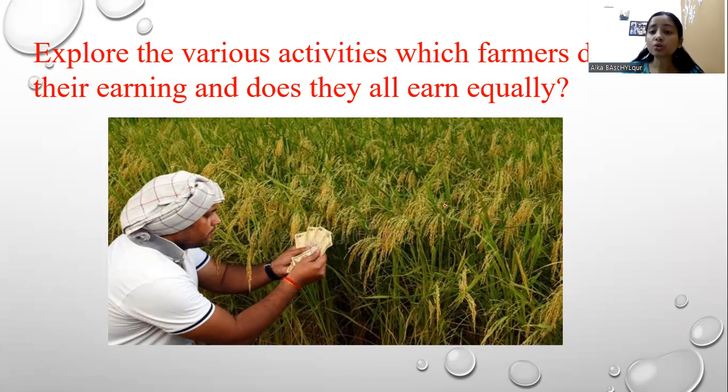Okay, so students, do you think all farmers earn an equal amount? Suppose this is one farmer and this is another farmer. Do they all earn an equal amount? The answer is no. Each and every farmer earns according to the quality or other factors of their crop. The amount of money which they earn is not equal.